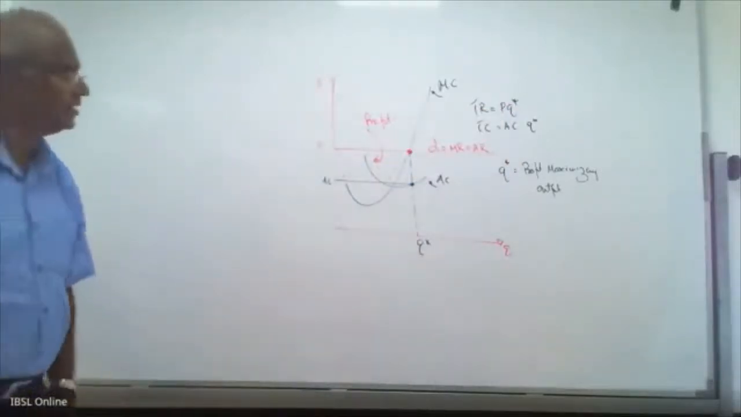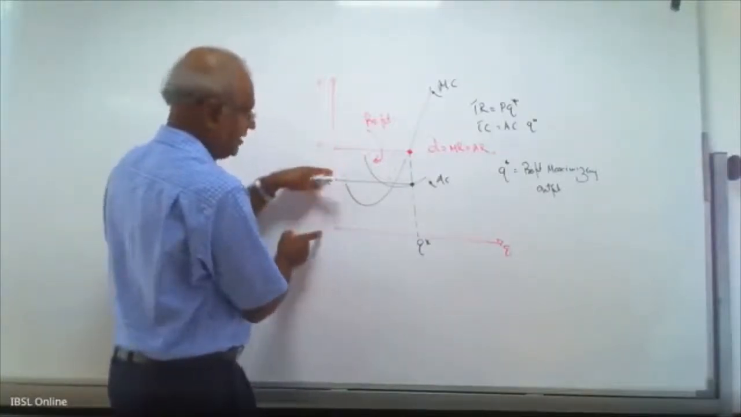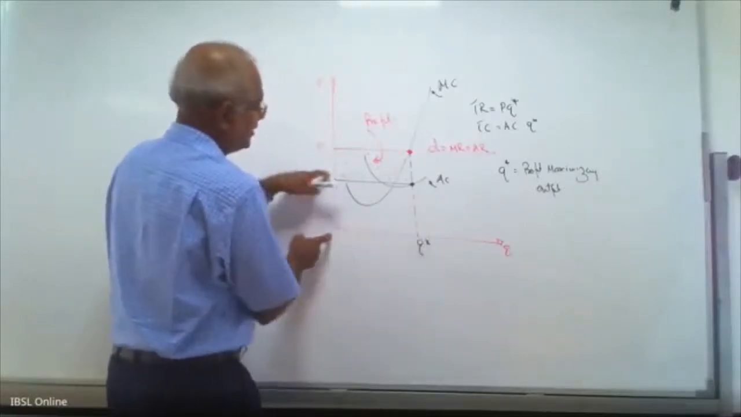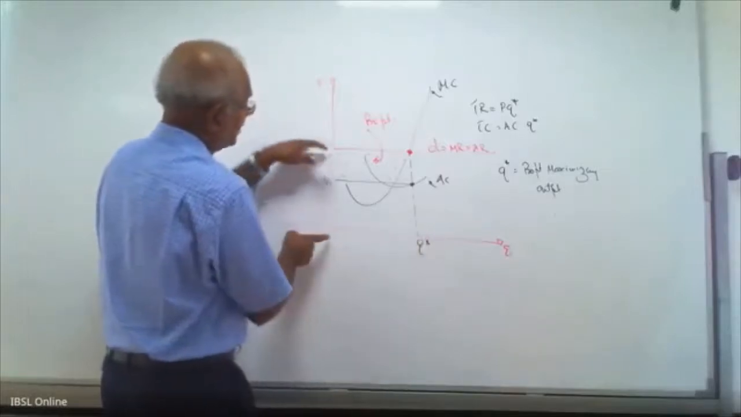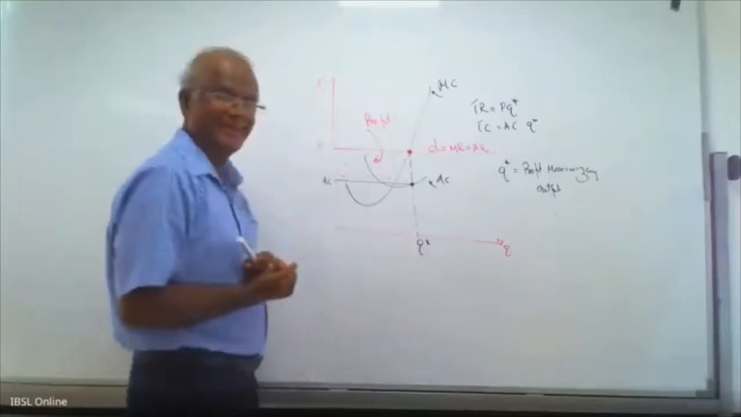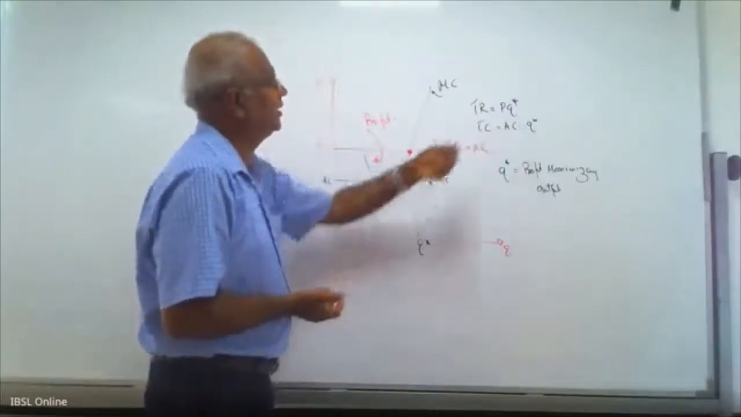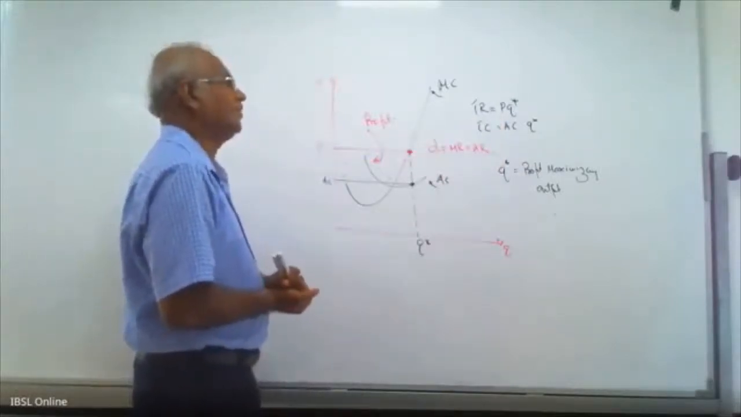What is total cost? Total cost is average cost into quantity. Average cost of production is, let's say, 8 rupees. If they produce 100 units, 8 into 100 is 800. If the market price is 10, 10 into 100 is 1000, like that. That is P into Q star.